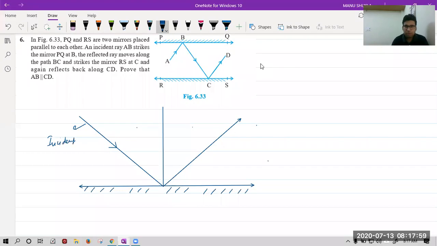First, we all have to draw a normal to the surface. This is a normal. We always draw a normal on the surface where reflection is going on. Now tell me, what is the angle of incidence? Is this angle A the angle of incidence, or is B?